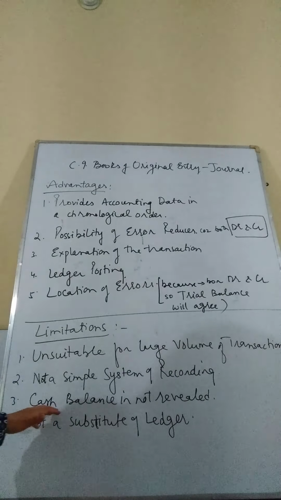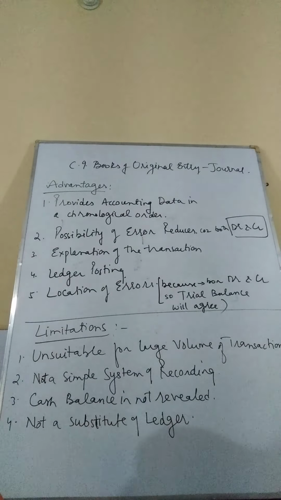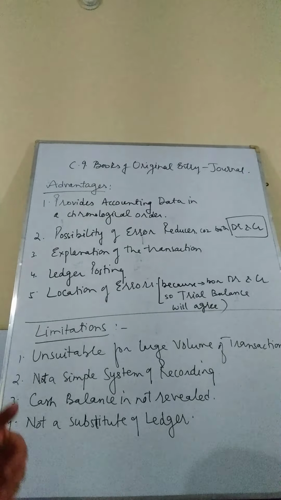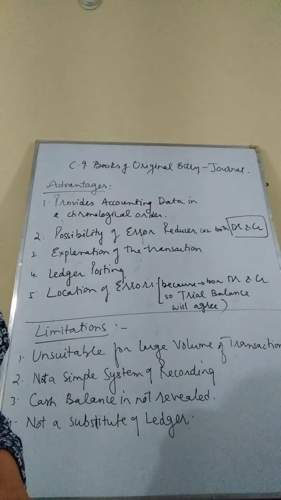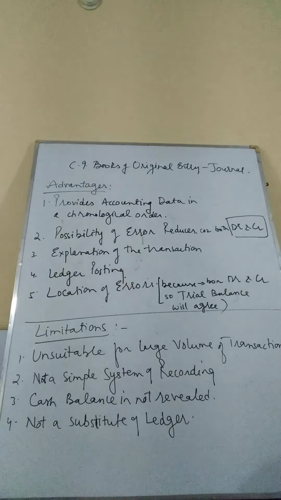The third one is that cash balance is not revealed. While we record the transactions in the journal, we may think that we will be able to know the situation of cash in the business on a particular day, but it is not possible through the journal. For knowing the cash balance, we have to make a cash account, which will be in ledger posting. So the cash position cannot be known through the journal.